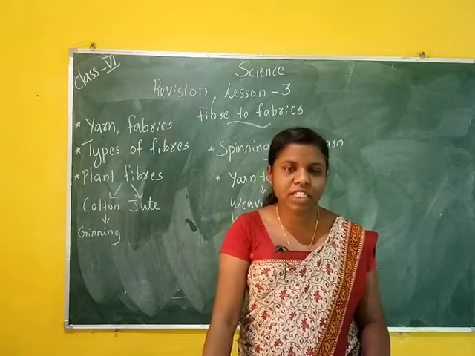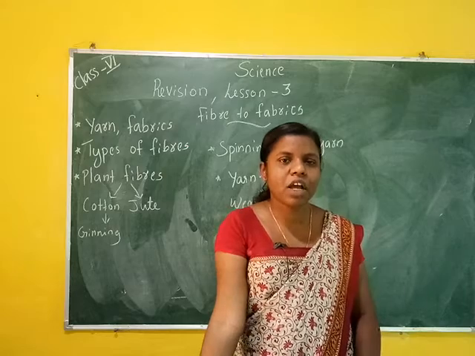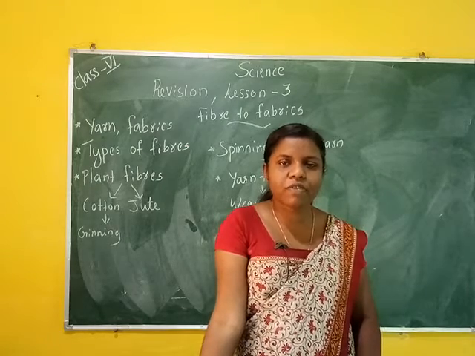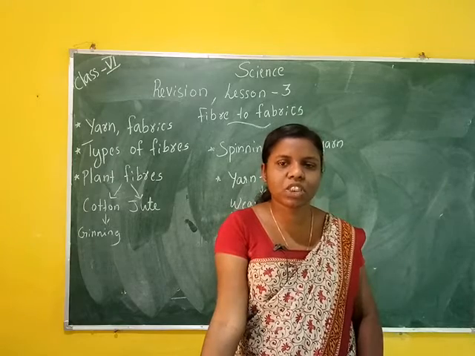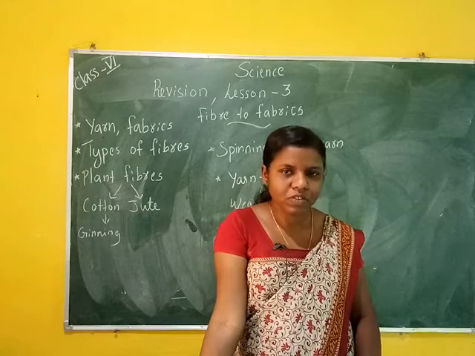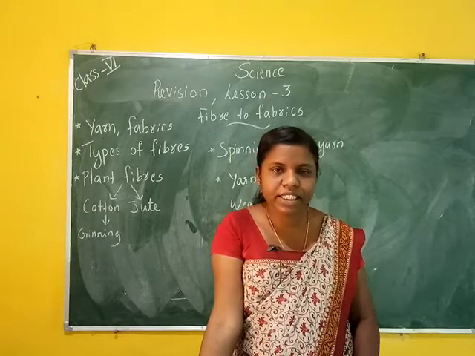First question: natural fibre and synthetic fibre. Natural fibres are obtained from plants and animals, for example cotton, silk, jute, etc.